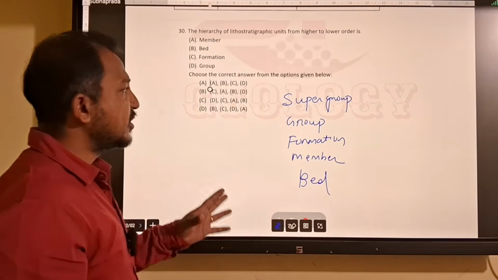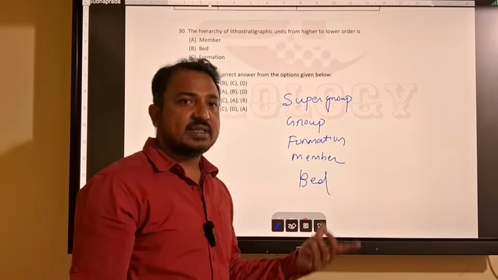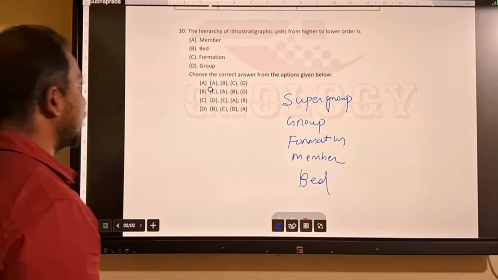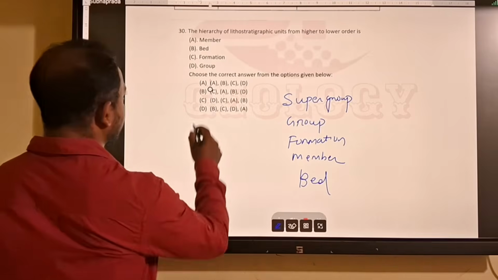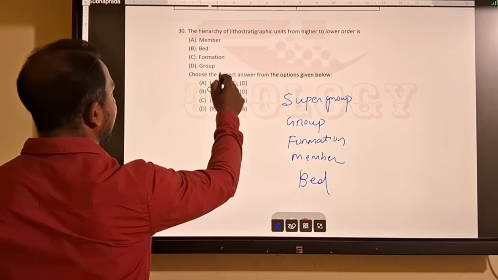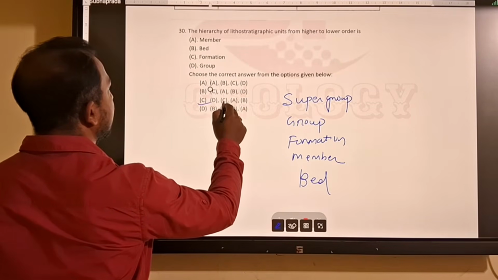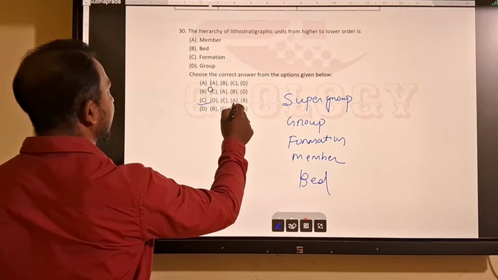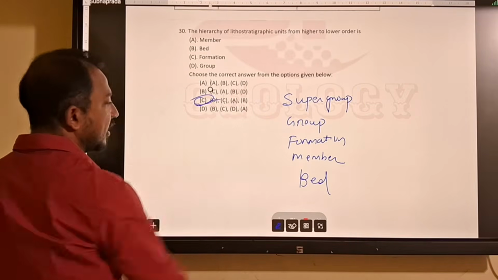So bed, member, formation, group, supergroup. Where formation is the fundamental unit, bed is the smallest unit. So this will be D, then C, then A, then B. Option C will be correct.